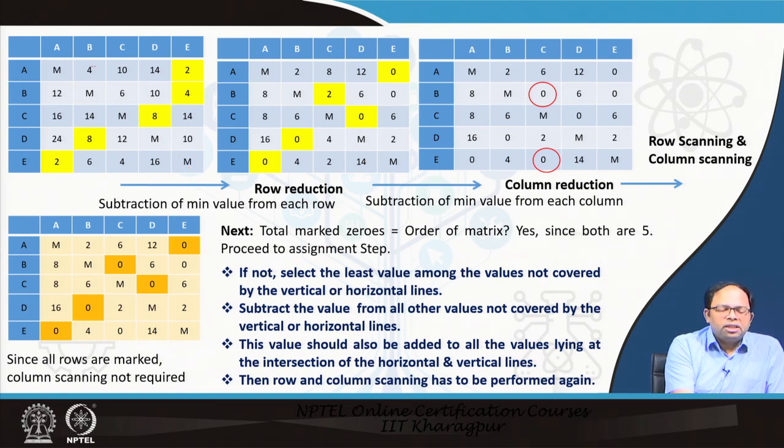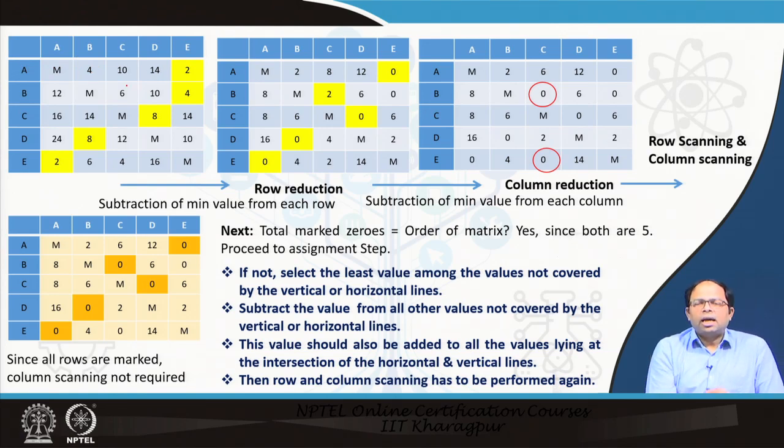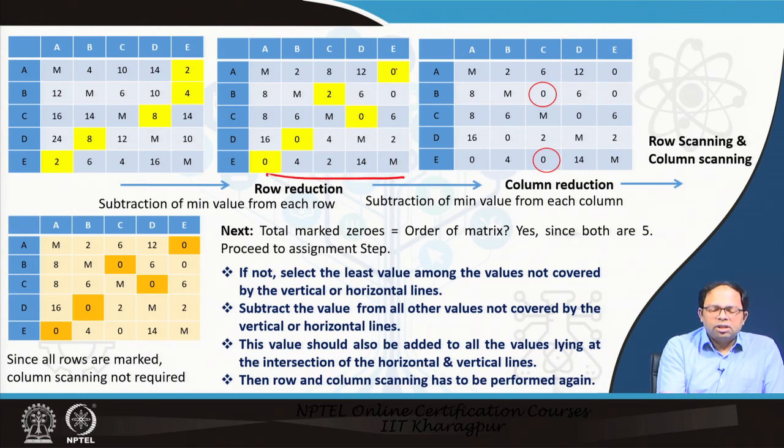A to B is 4, A to C is 10, which basically means these are the impedances, either travel time or travel cost, from A to B or A to C, or from any point to any point. In the first row, we identify that 2 is the least value, so we subtract 2 from this row. 4 becomes 2, 10 becomes 8, 12, and so on. Similarly, once we have done it for all the rows, we get this matrix. You see we have got a 0 over here, over here, and over here.